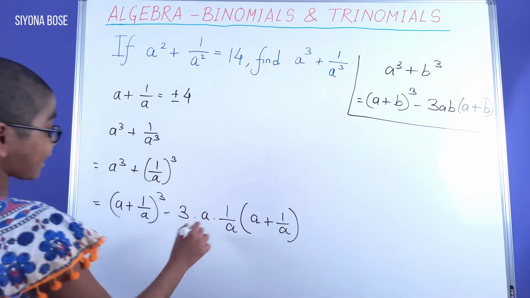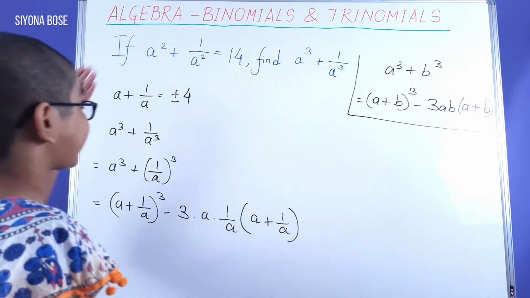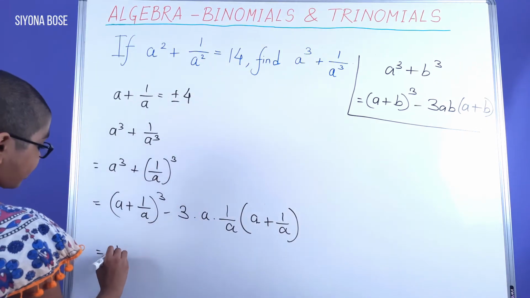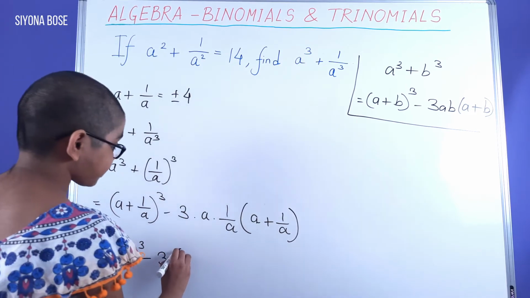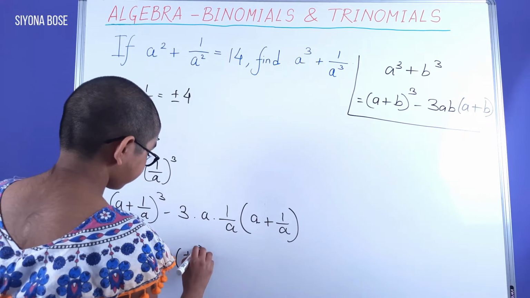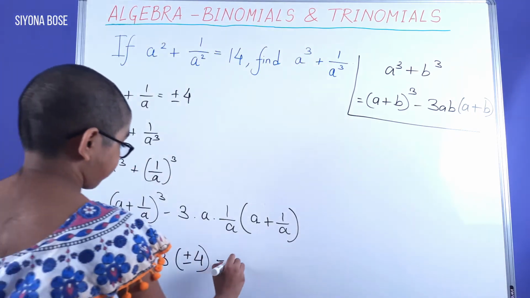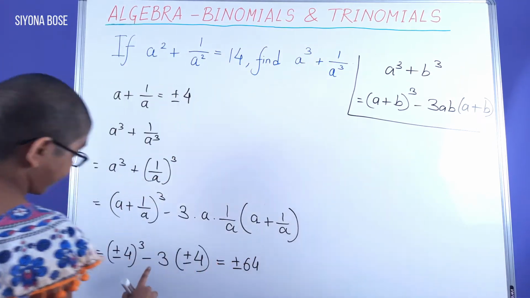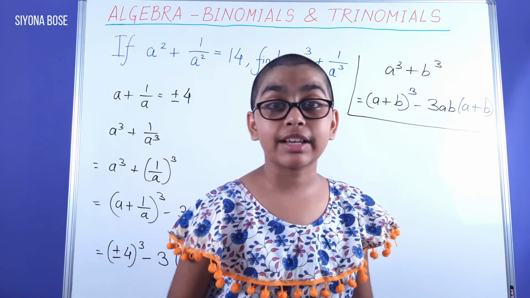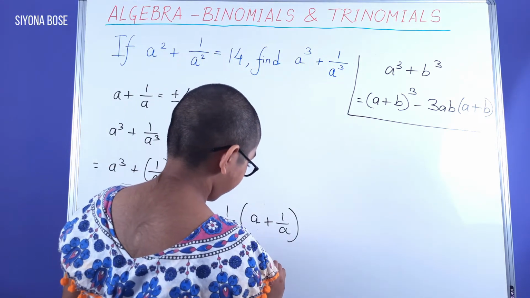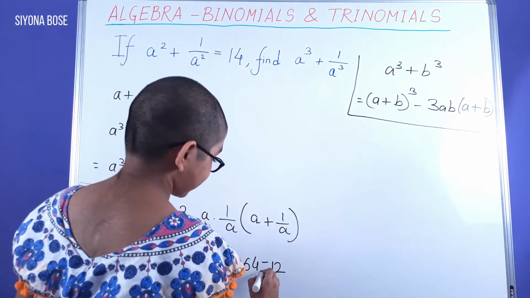Canceling the a's, we have a 3, and we now substitute the value of a plus 1 by a, which we had got previously. Plus minus 4 whole cubed minus 3 into, again, plus minus 4. Plus minus 4 whole cubed is nothing but plus minus 64. And doing calculations with separate signs, minus 3 into plus 4 gives us minus 12. And if we do minus 3 into minus 4, we have plus 12. So minus plus 12.